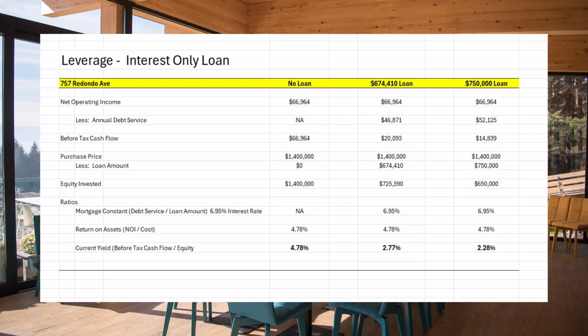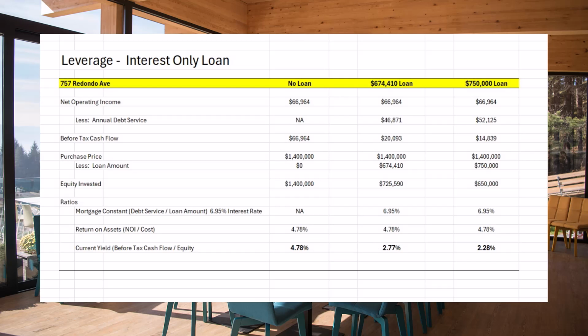Now, mortgage constant 6.95%, and the return on the assets 4.78. As we talked about, if the mortgage constant is greater than the return on assets, any increase in the amount of the loan on the property, we went from no loan to $674,000, then the return to the investors goes down. 4.78 went down to 2.77.